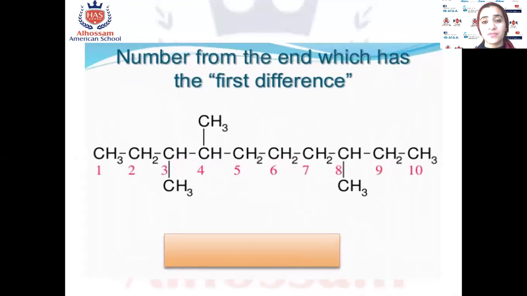Number from the end which has the first difference, okay? For example, 1, 2, 3, okay? The first side chain is at carbon number 3, and here 1, 2, 3, okay? Why do we count from left to right, not from right to left? Because at carbon number 4, we have a side chain, so this end is heavier than this end. You have to count from this end, okay? Number from the end which has the first difference. After 3, we have a difference here at 4. So we'll start from here.